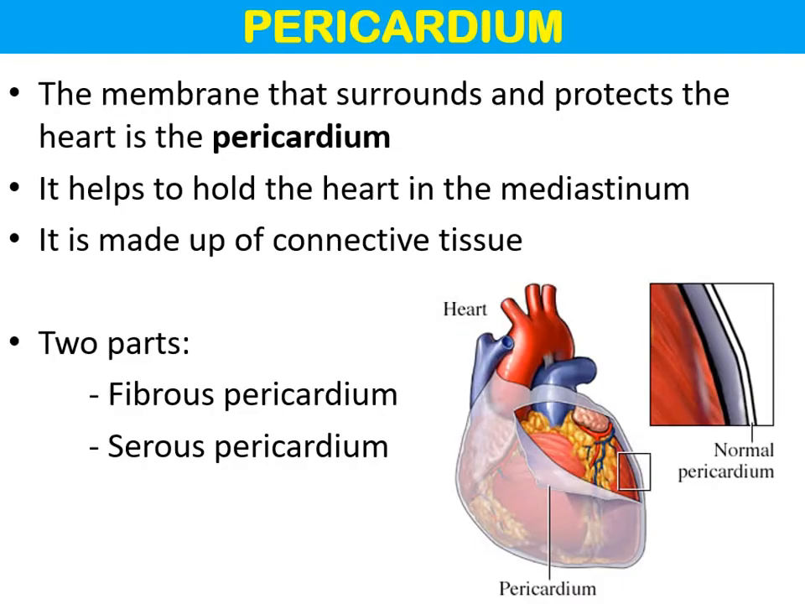Next, the pericardium. All our hearts have an outer covering which is known as the pericardium. It is a membrane that surrounds and protects the heart. It helps to hold the heart in the mediastinum. It is made up of connective tissues. The pericardium is of two parts: one is the fibrous pericardium and the other is the serous pericardium.